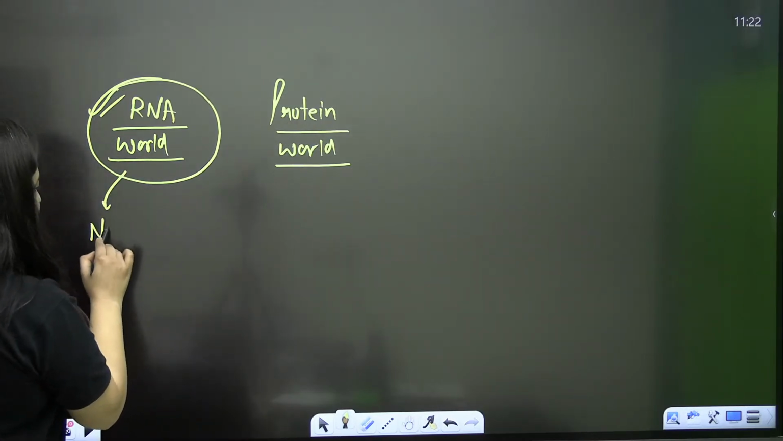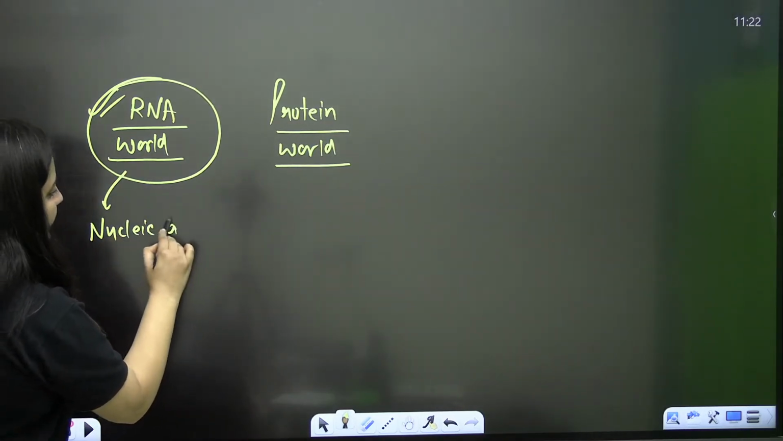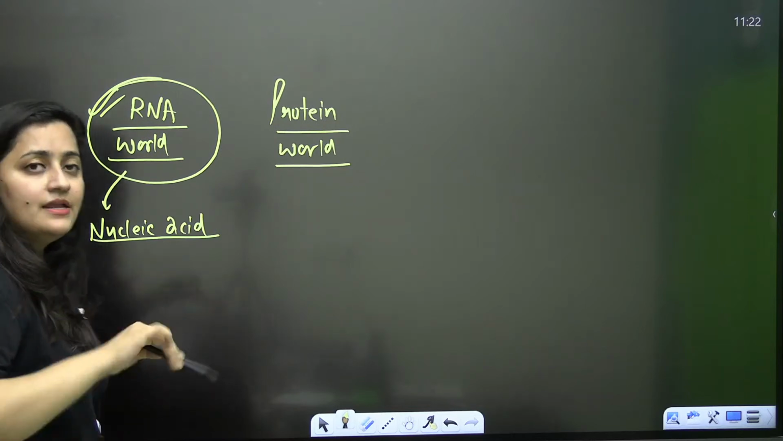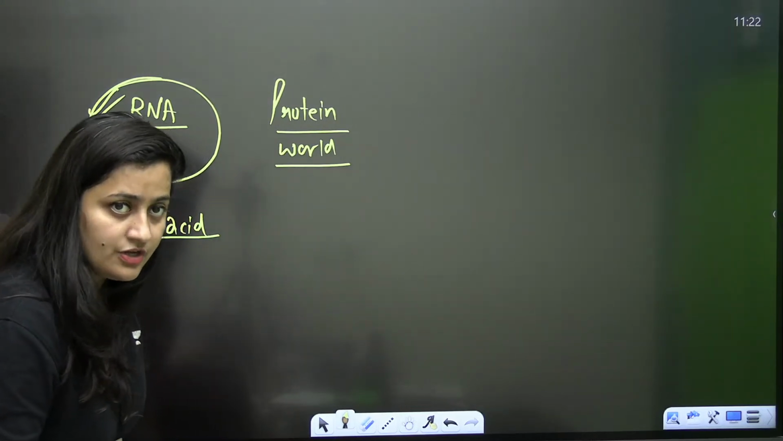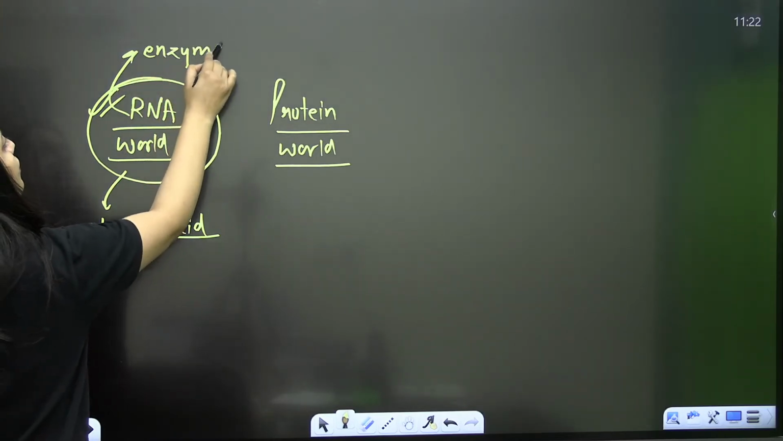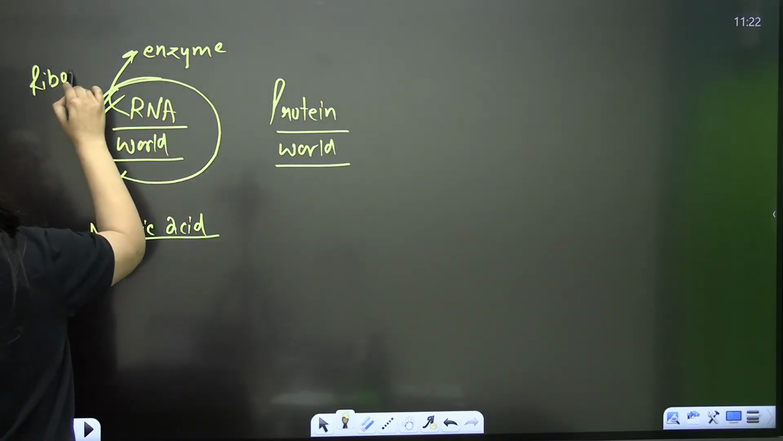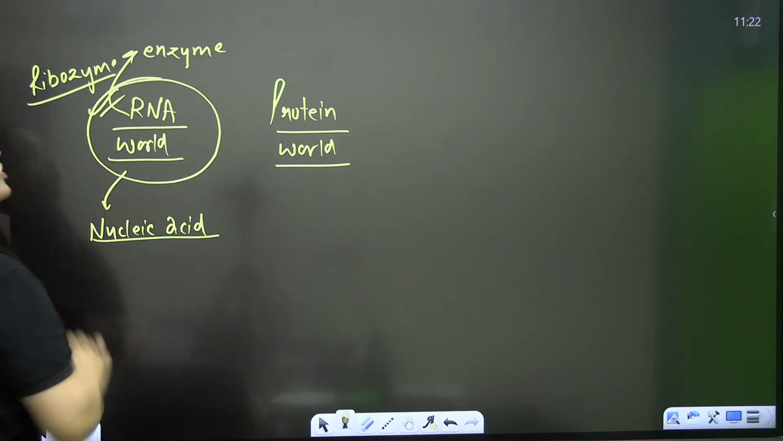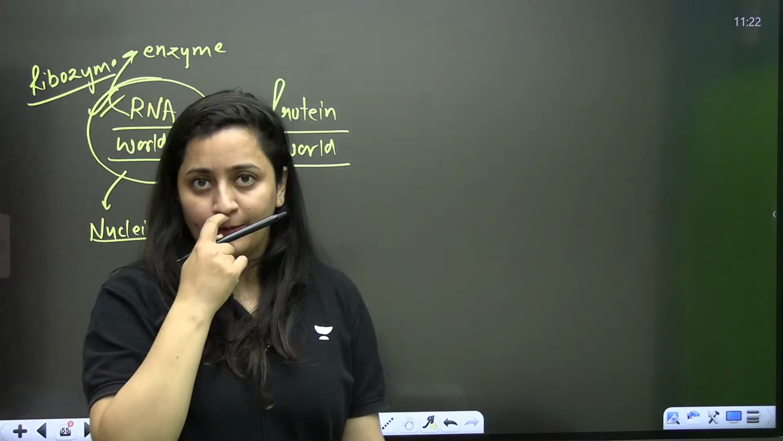See, why do we say that it is the RNA that came first? RNA, bache, is a nucleic acid. We know it very well. It can store genetic information. It can pass that genetic information to the next generation. Moreover, this RNA can itself act as an enzyme also. Remember ribozyme. Remember ribozyme.